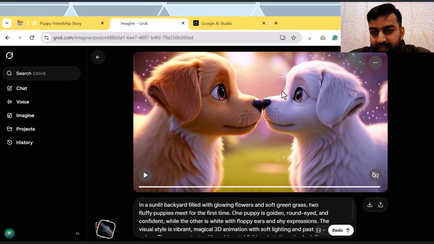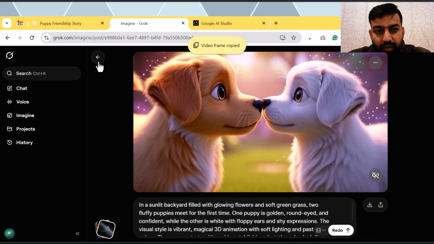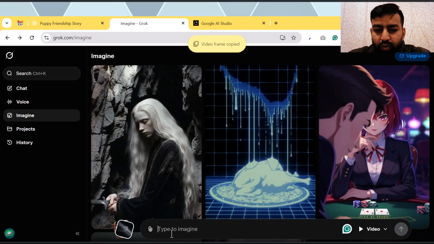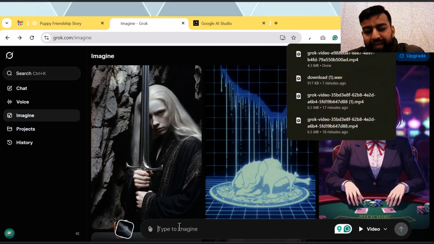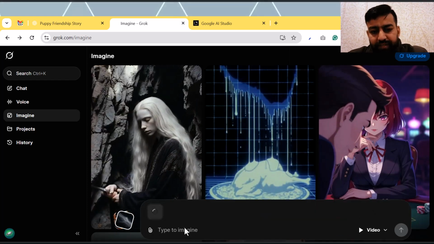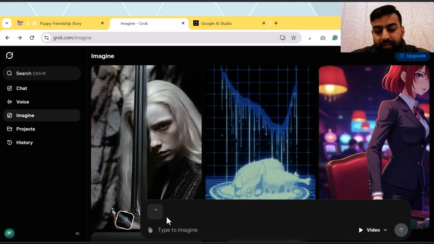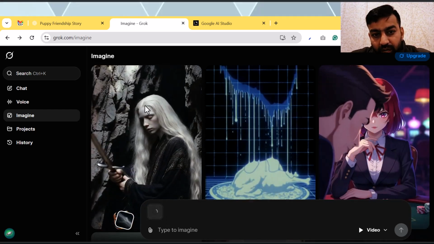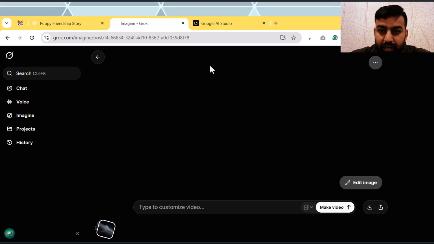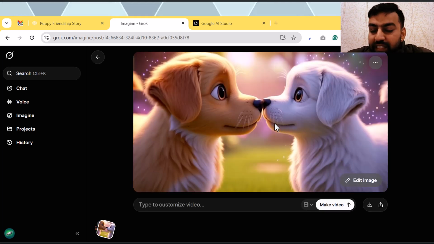Click on copy video frame, go back, and paste that video frame over here with Control V. Once you have done that, Grok will open that last frame on your screen. So this was the last frame of scene 1.